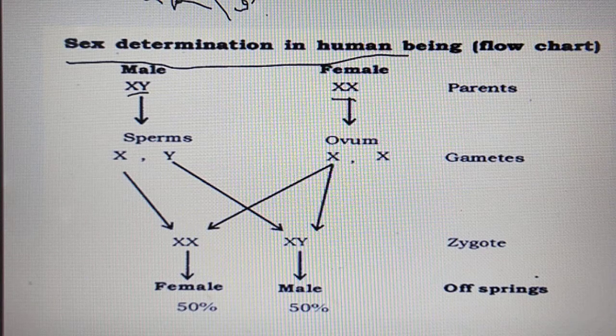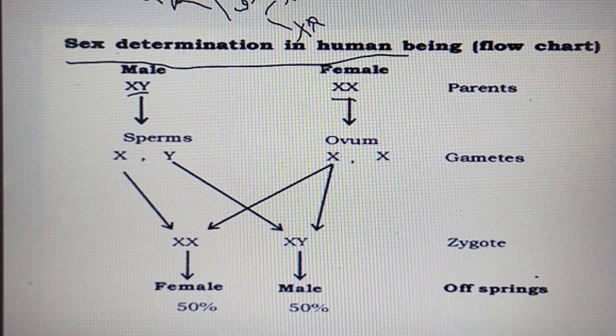The sex chromosomes in male and female are different. Males have one pair of sex chromosomes, X and Y, and in females it is X and X. So XY is heterogametic. Hetero means different.